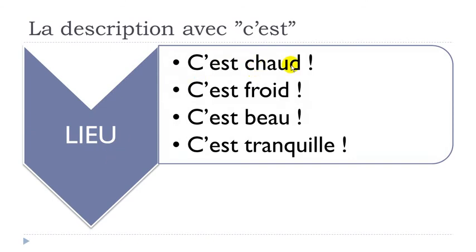C'est chaud. Okay, it is hot. Warm could be an option as well. C'est chaud, it's warm. C'est froid, it is cold. C'est beau. Beau is beautiful. And then c'est tranquille, quiet. So what you can see here is that we've got adjectives like chaud, froid, beau, and then tranquille. They are all at the masculine form. Even if the place would be feminine and you want to describe it, remember that it should be all the time at the masculine form.